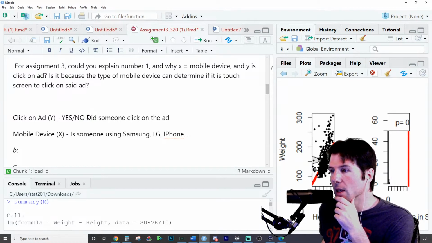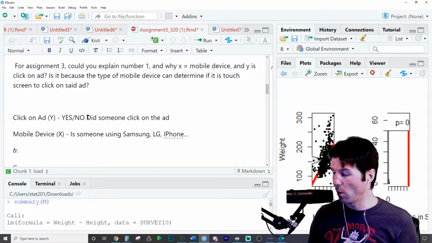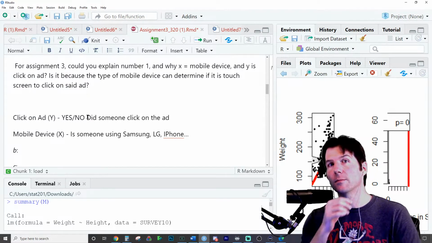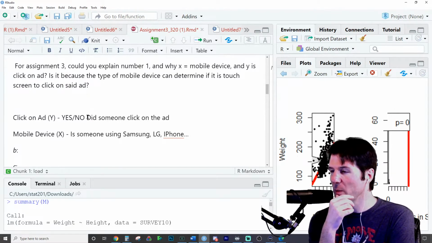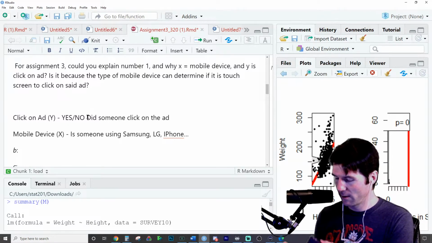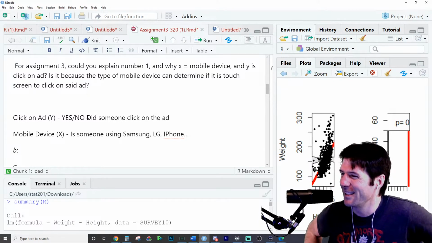Not like did they click on it. Because if you go old school now, you might think some older phones are not going to have the ability to click on the ad. So then it would still be that the mobile device would explain whether people are clicking on the ad or going down on the D-pad, directional pad, to click on it.